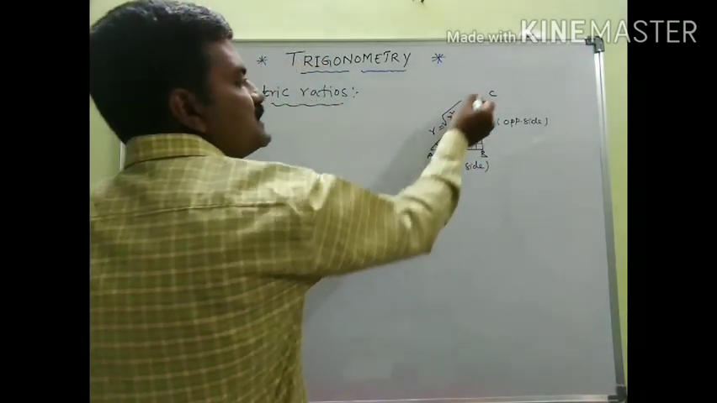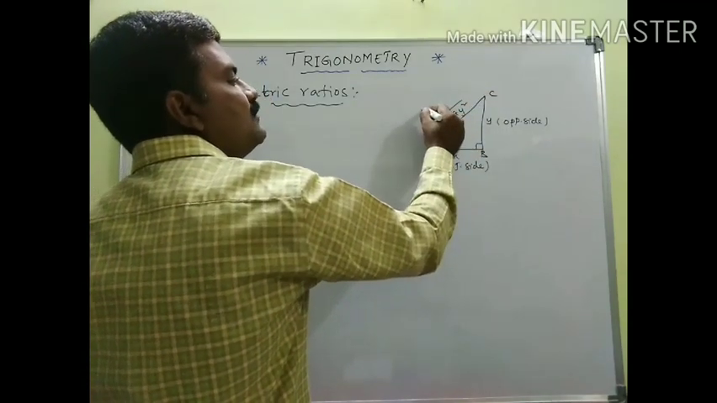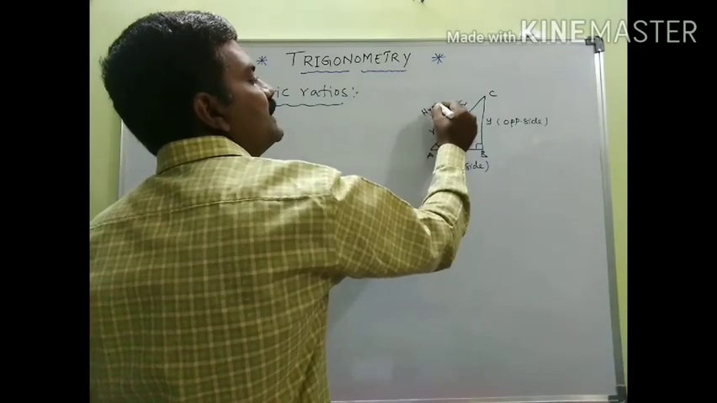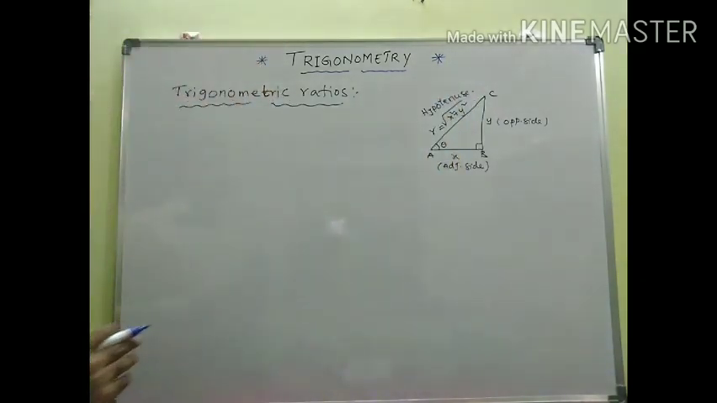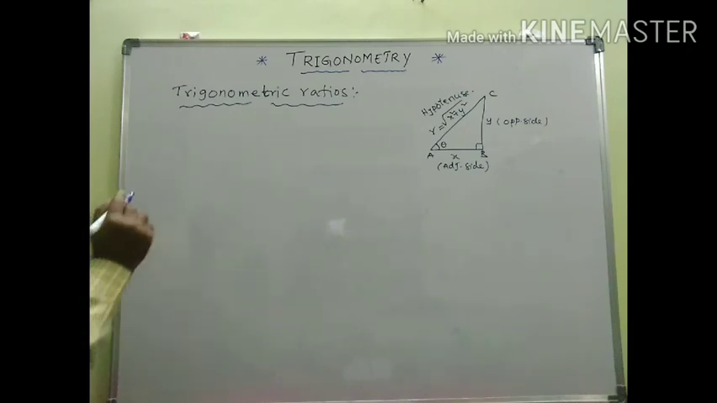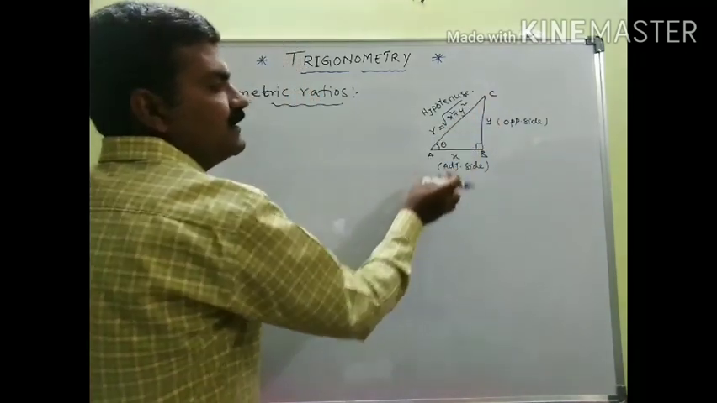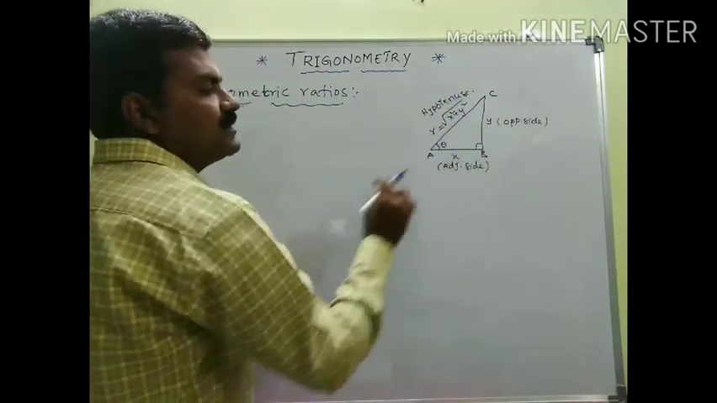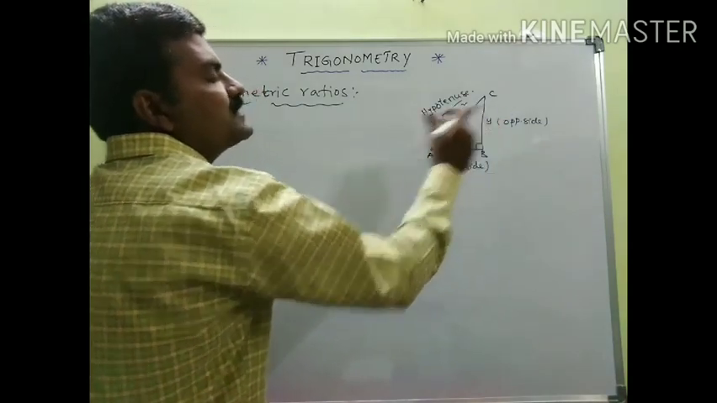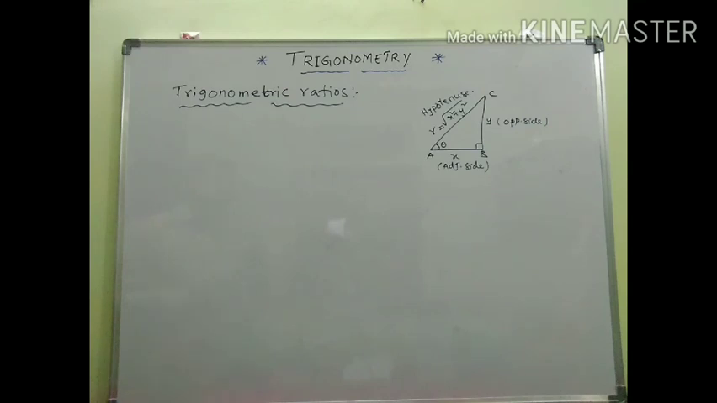And as usual, since it is a right angle triangle, the side which is opposite to the right angle is always known as the hypotenuse. So there are three sides finally: opposite side, adjacent side and hypotenuse to theta. The ratio between any two sides is known as some trigonometric ratio.